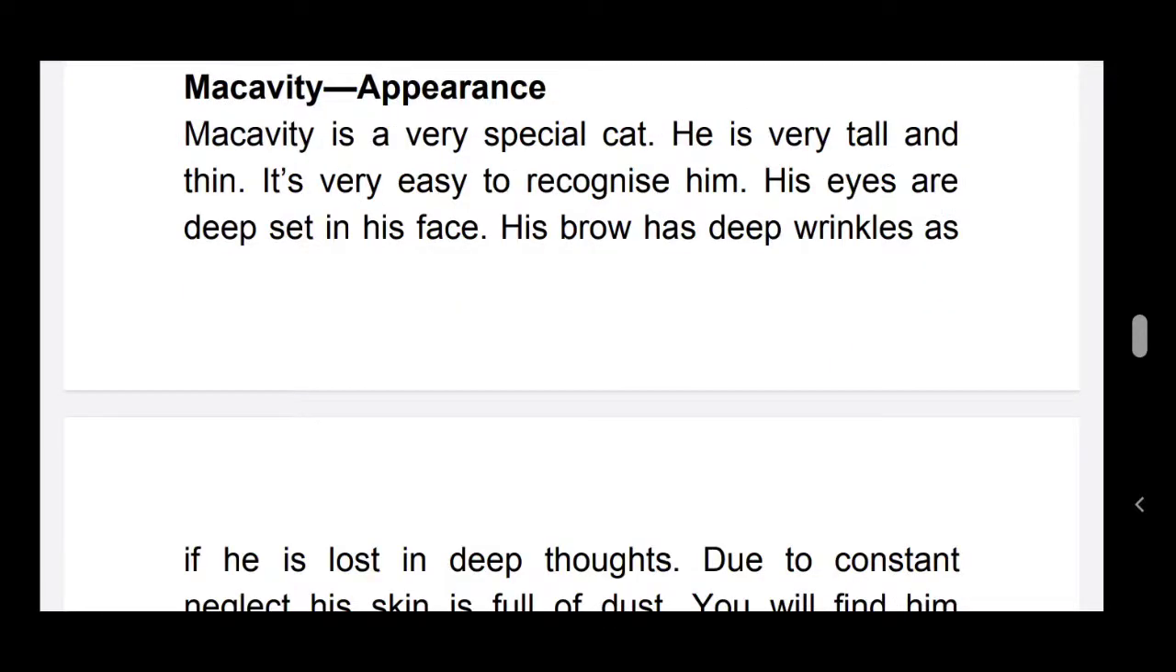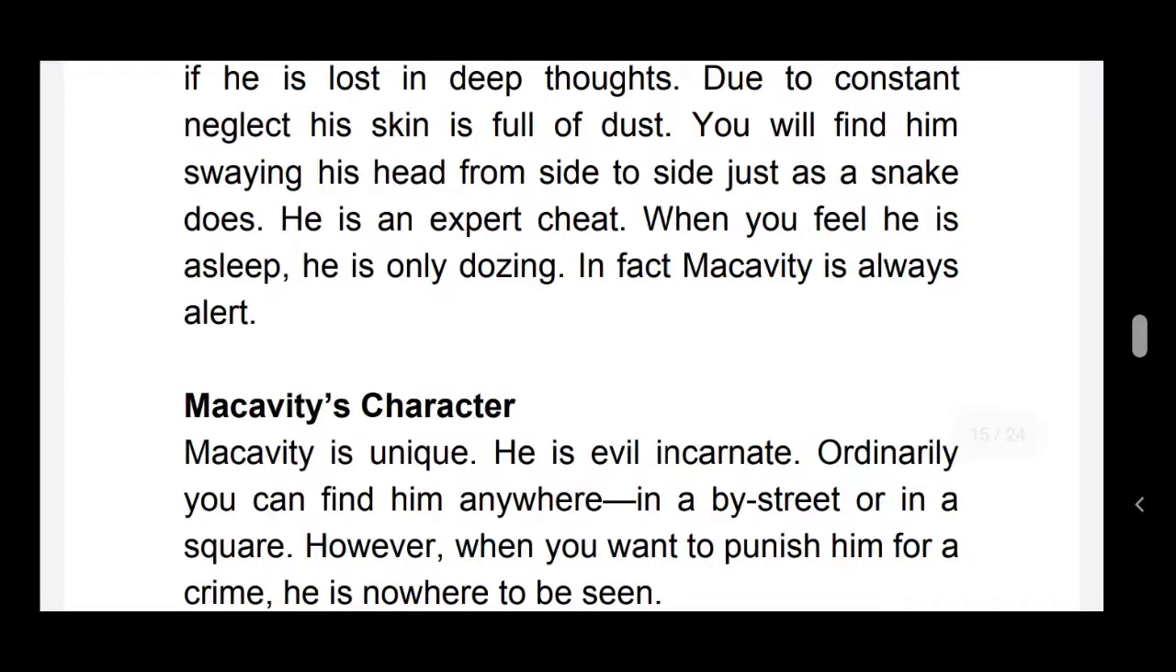Macavity's appearance. So look at the appearance of Macavity here. Macavity is a very special cat. He is very tall and thin. It's very easy to recognize him. His eyes are deep set in his face. His brow has deep wrinkles as if he is lost in deep thoughts. Due to constant neglect, his skin is full of dust.